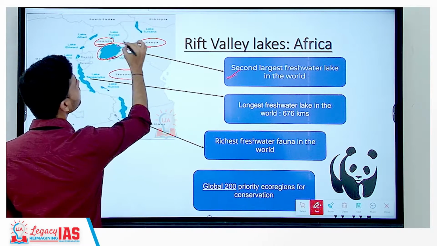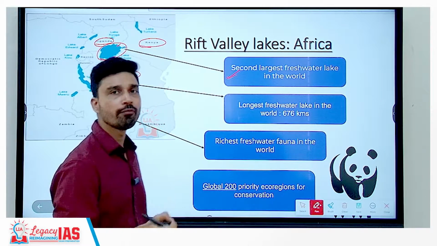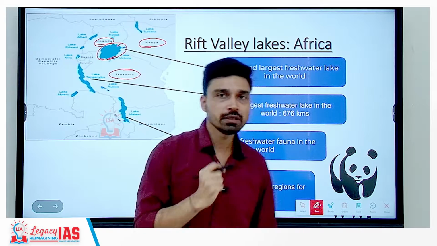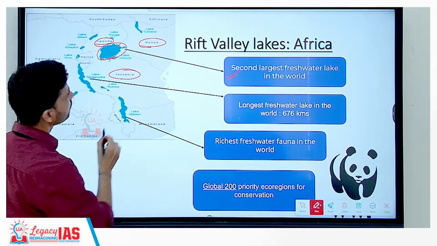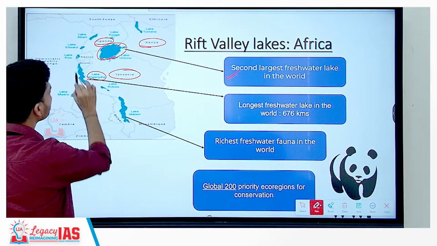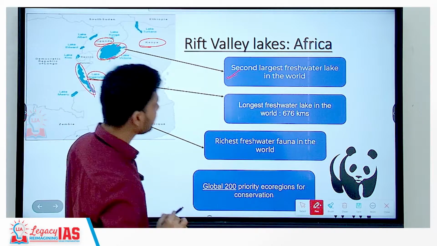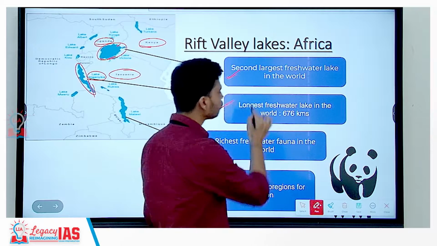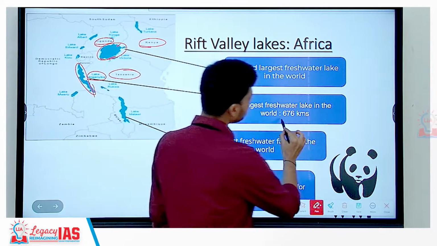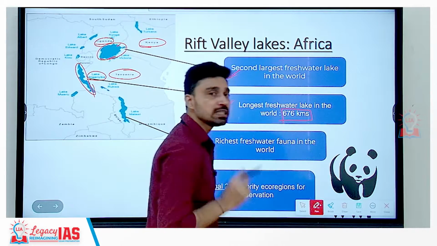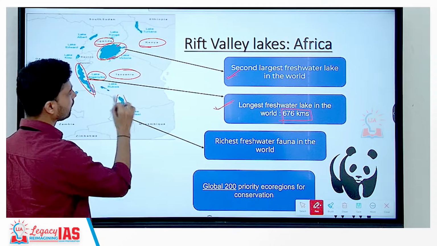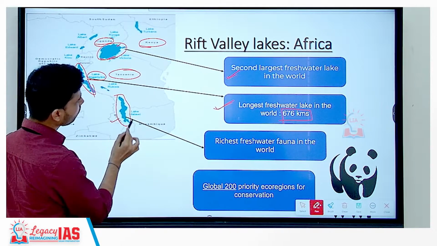Lake Victoria is also the source of one of the streams of the longest river of the world, that is River Nile. Further, if you come to the south, you have again a longitudinal lake, as you can see from here. This is Lake Tanganyika, and Lake Tanganyika is actually the longest freshwater lake in the world, with a total length of about 676 kilometers. And then further to the south in the country called Malawi, so between Malawi, Mozambique